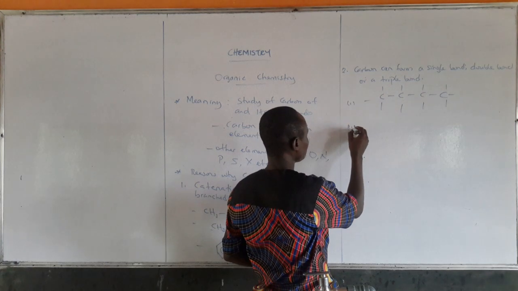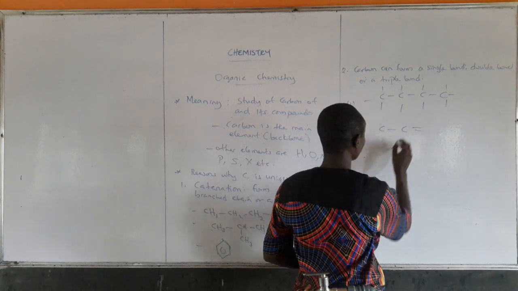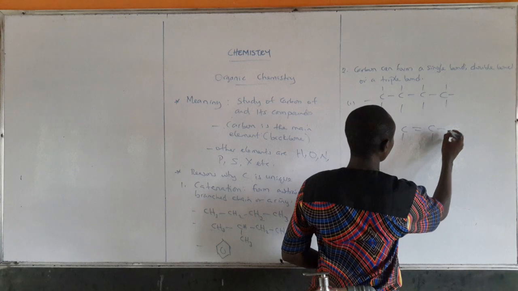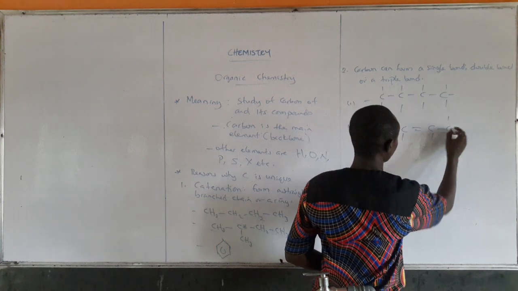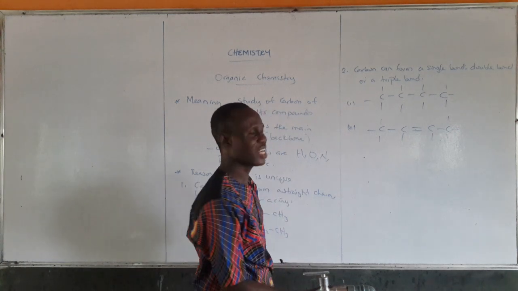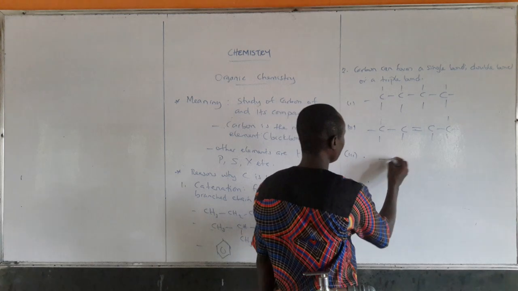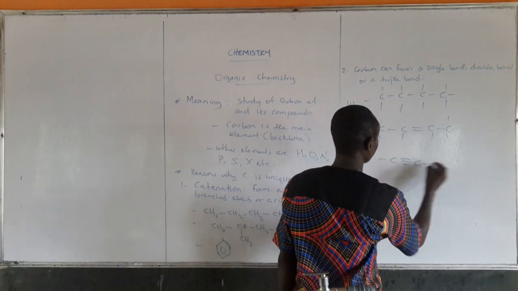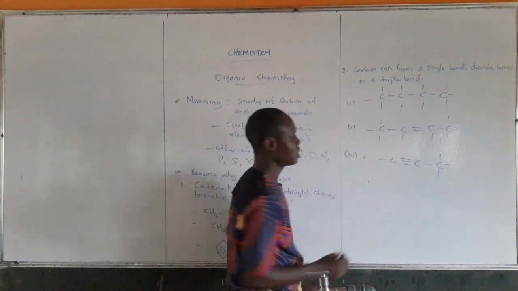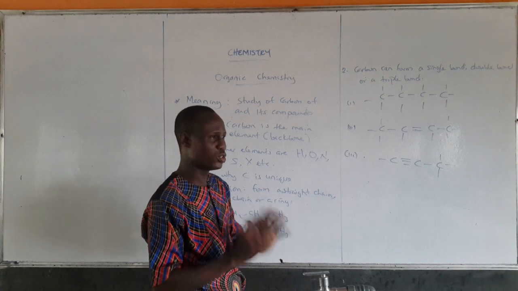Carbon can form this, and then this, which is a double bond. Carbon can as well form a triple bond. That's number 2, the second reason why carbon is so unique.